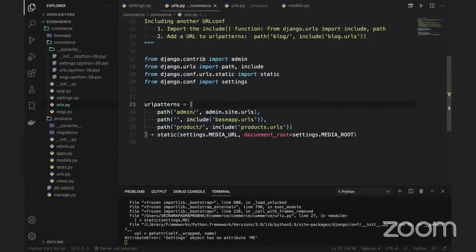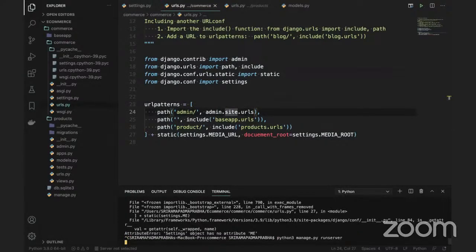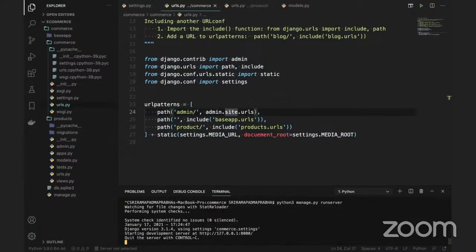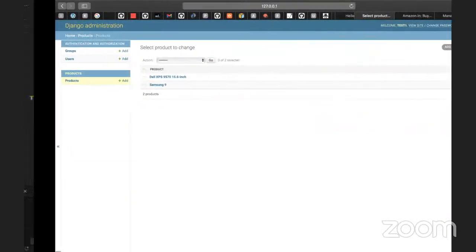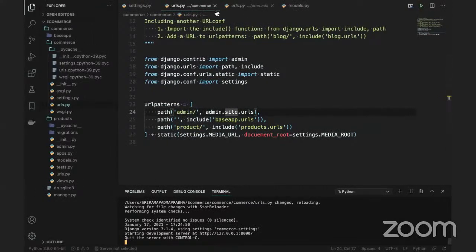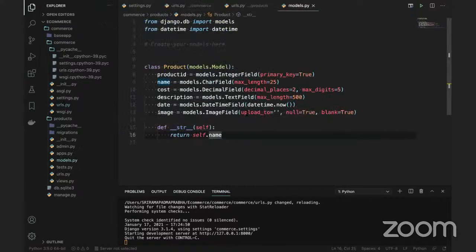Let's see this. Let me run the server again. So I'm running the server now. This is fine. Now I'm going to upload images. If you look at the products models, actually I'm not storing any images here, so I need to use images slash, and you can put it there. Whatever images are there, you can store there.